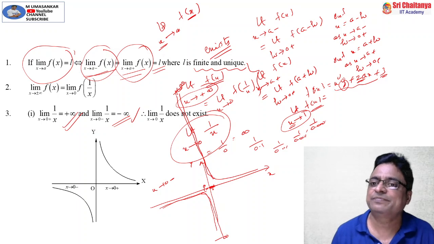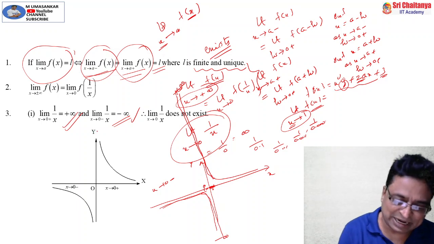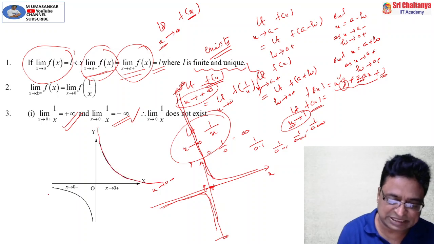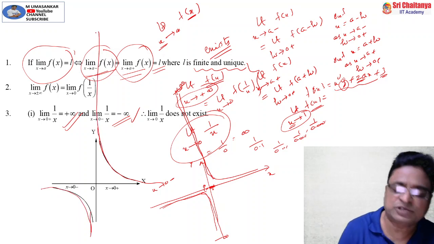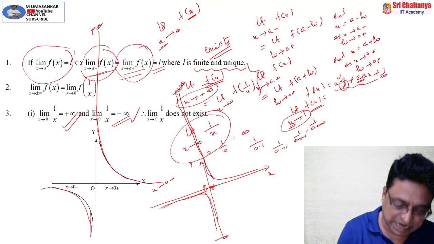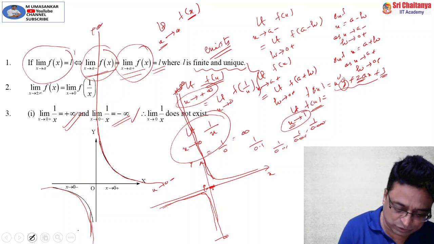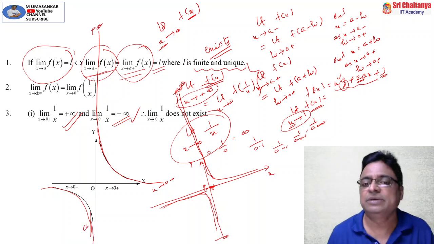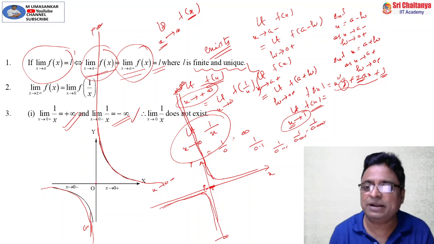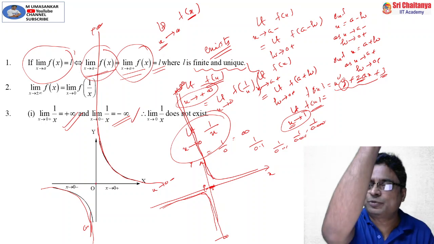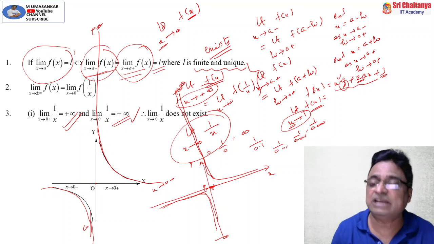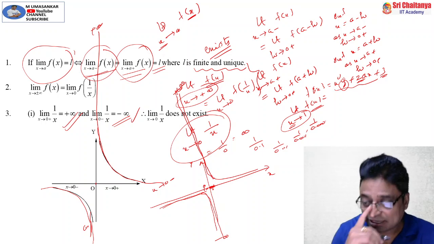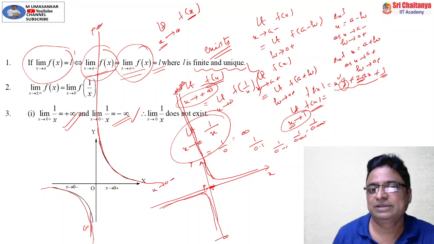If you plot these values, that's why I have represented the curve like this. This part is not like this. The branch goes to plus infinity like this, and here the other branch goes to minus infinity like this. But at x is equal to 0, what happened? The right hand limit goes to plus infinity and the left hand limit goes to minus infinity. They are not equal. Therefore, the limit does not exist.